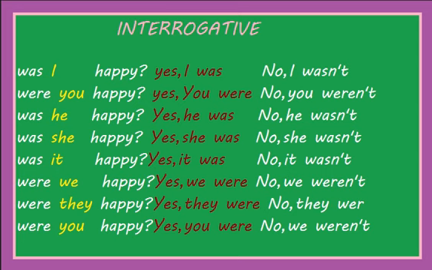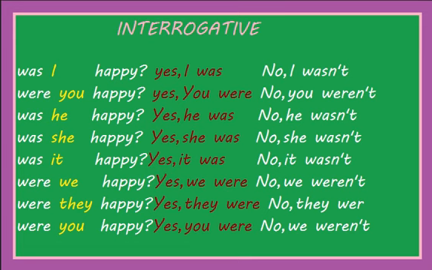In the case of he, was he happy? Yes he was, or no he wasn't. Was she happy? Yes she was, no she wasn't. Was it happy? Yes it was, no it wasn't. Were we happy? Yes we were, no we weren't. Were they happy? Yes they were, no they weren't. Were you happy? Yes you were, or no you weren't.